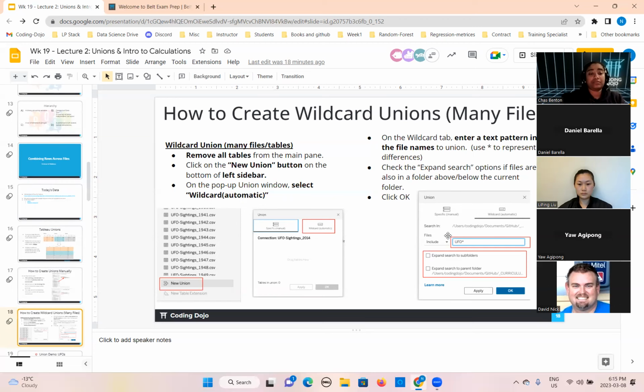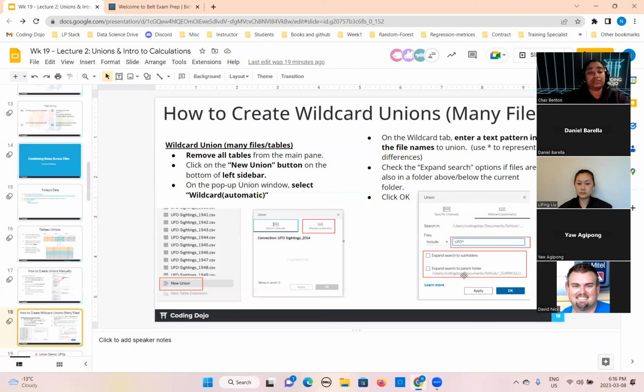This is the include. When you type the UFO, these are the first three words you are typing with the asterisk sign. The asterisk sign means it will union all the files starting with this UFO name. So if you look at this left side, all the files started with this name. What is coming behind that doesn't matter because we have used the asterisk sign. So it will pick up all the files, combine them and make the union of all these files. So this means all files will be automatically concatenated.